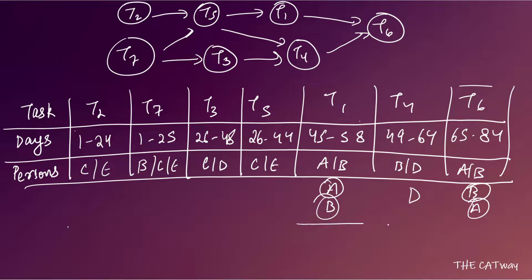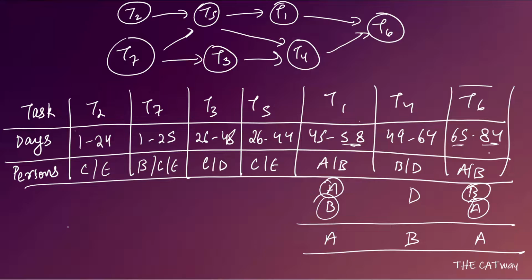There is one more case: if A does both these tasks and B does task 4, then A will complete task 1 on the 58th day. After that, because A has to do T6, he can only start it on the 66th day because he has to take a 7-day rest. So he will start on the 66th day. Here 1 day is adding, so here also 1 day will be adding, and we will be getting our answer as the 85th day. So currently we will not take this case. The reason is that in this case we are getting extra days and our goal is to minimize the number of days, so we will take the condition in which there are 0 extra days.